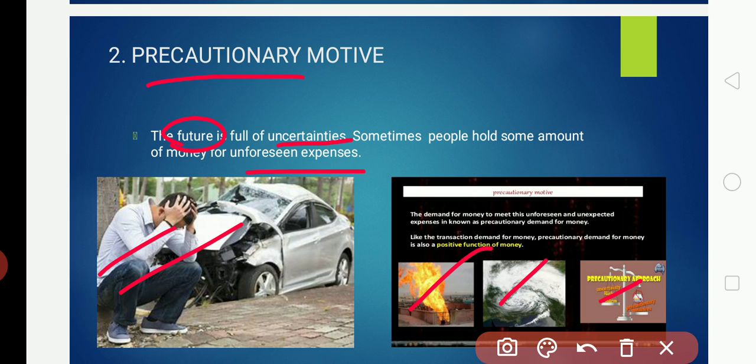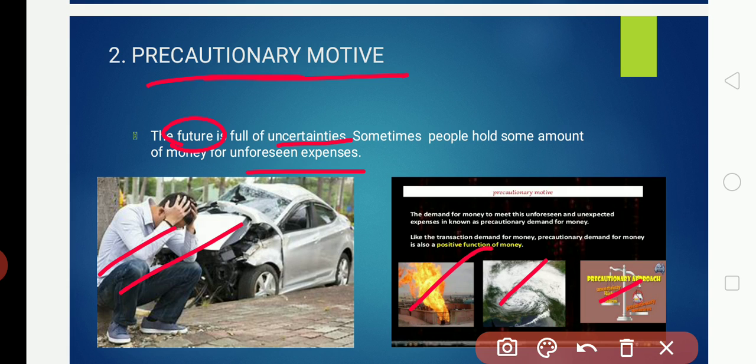Sometimes a fire happens, or some unforeseen situation. The demand for money to meet these unforeseen and unexpected expenses is known as the precautionary motive or precautionary demand for money. Like the transaction demand for money, the precautionary demand for money is also a positive function of income.